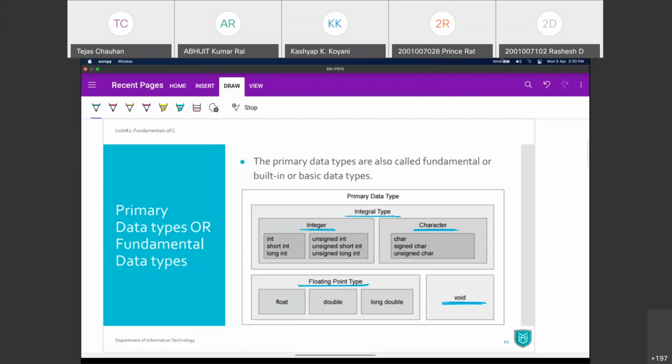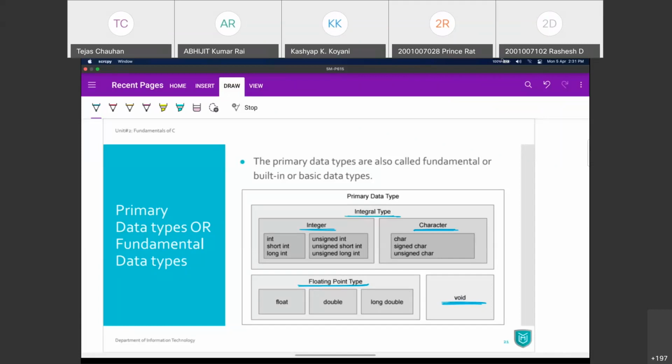So when we store A, internally C language is going to consider it as 97, and 97 is an integral value, integral type. That's why we can say character is a part of integral data type, because all the characters are going to be stored inside memory using their ASCII value, and ASCII value is always an integer value.